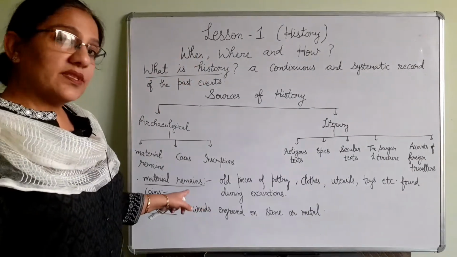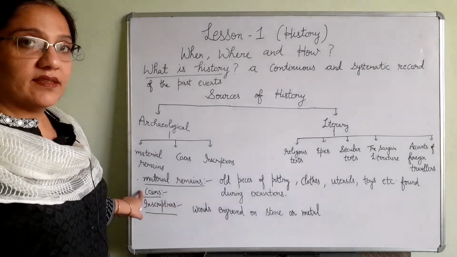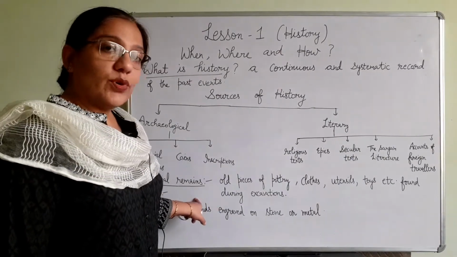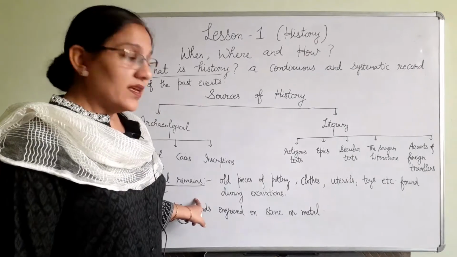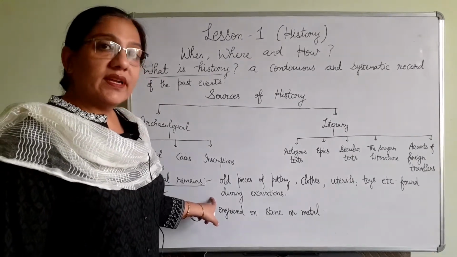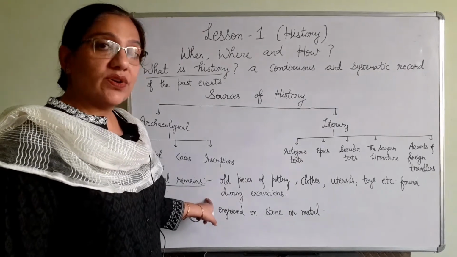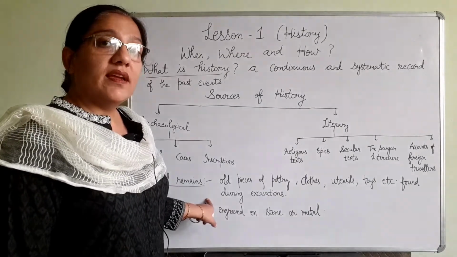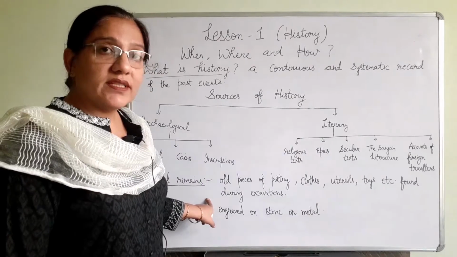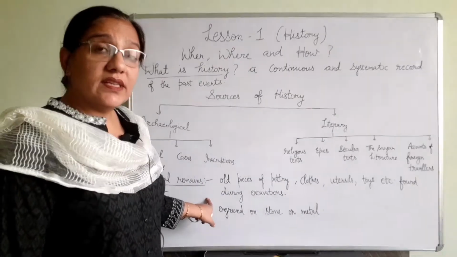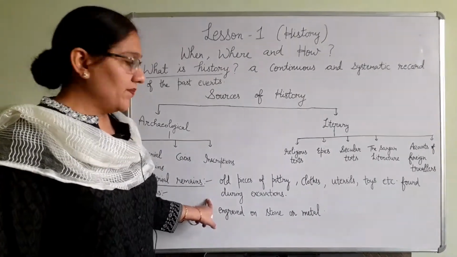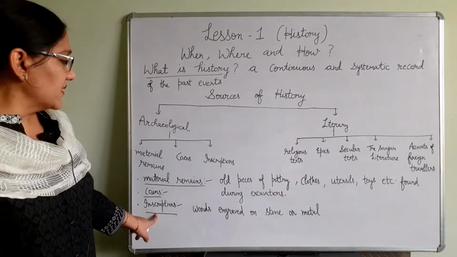The other source is coins. The study of coins is called numismatics, and the coins found during excavations have images of kings, images of gods and goddesses, and they tell us about the religious symbols of that time. Then comes inscriptions.